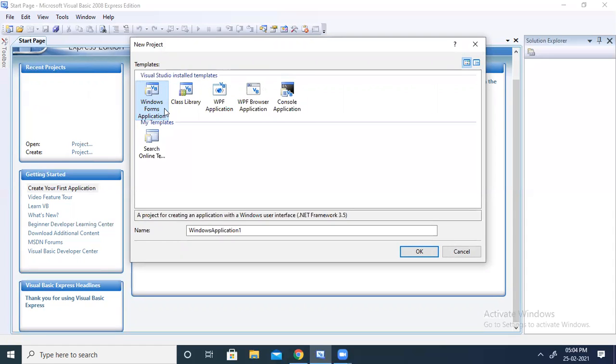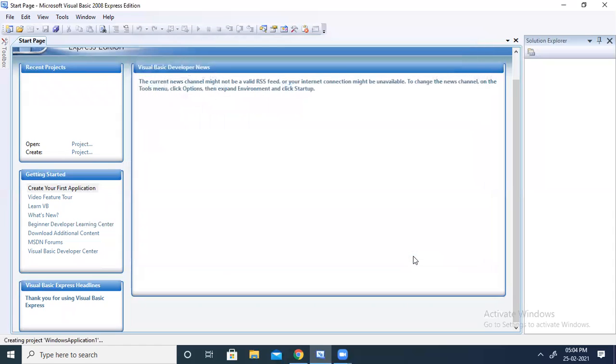I am going to create an application which is Windows based, not console based. Console based means everything I have to write in code. There will be nothing user friendly, like I cannot drag and drop controls. Here I have to write the code for everything. But here also I have to write code, but here I have the controls. Like I have a text box control, I have label controls. It will be discussed later with you. So now I am going to click on Windows Forms Application.